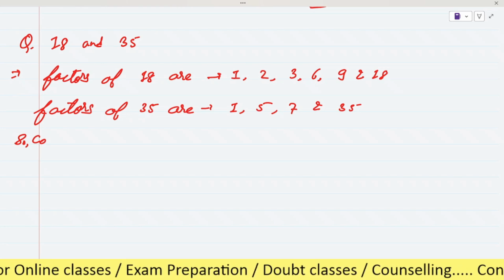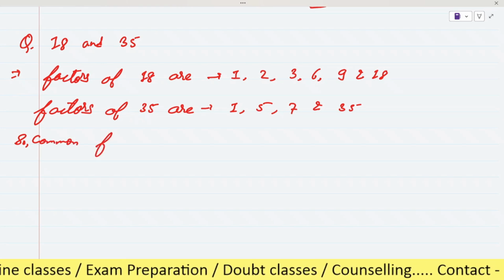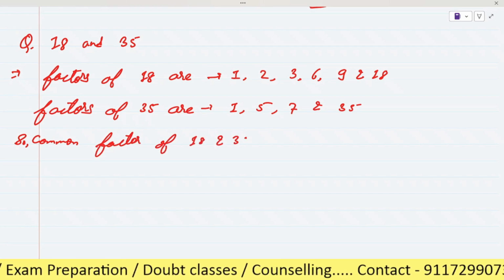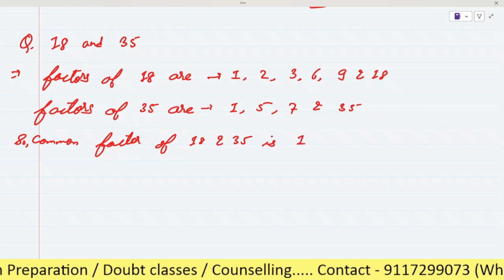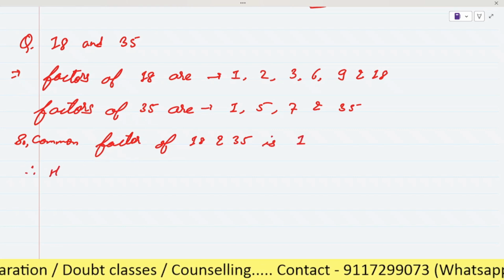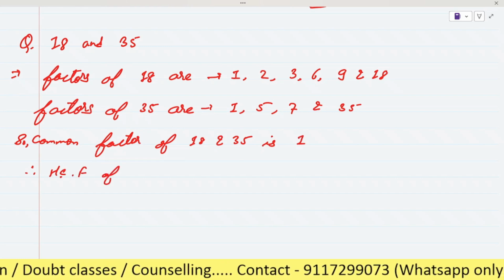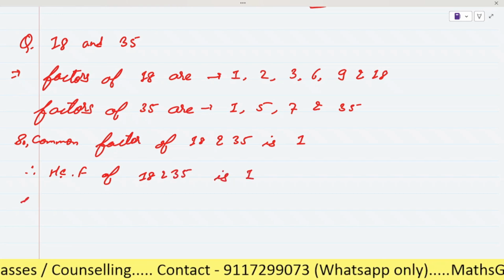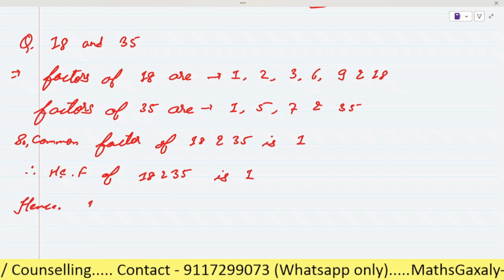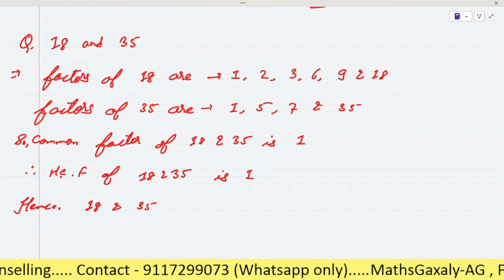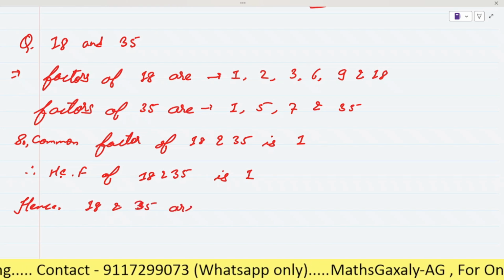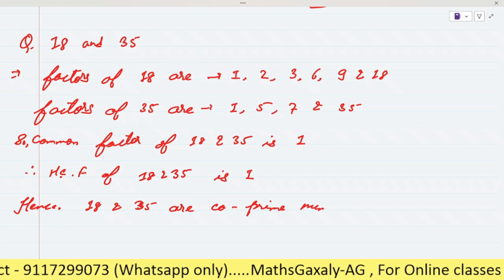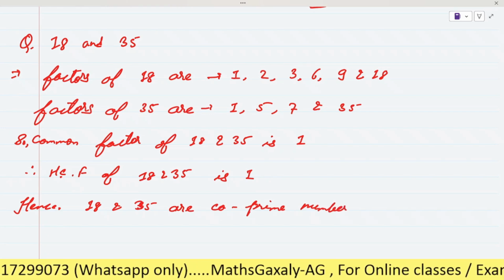So here we will write, the common factor of 18 and 35 is 1. Therefore, HCF of 18 and 35 is 1. Hence 18 and 35 are co-prime numbers. Like this you have to solve it.